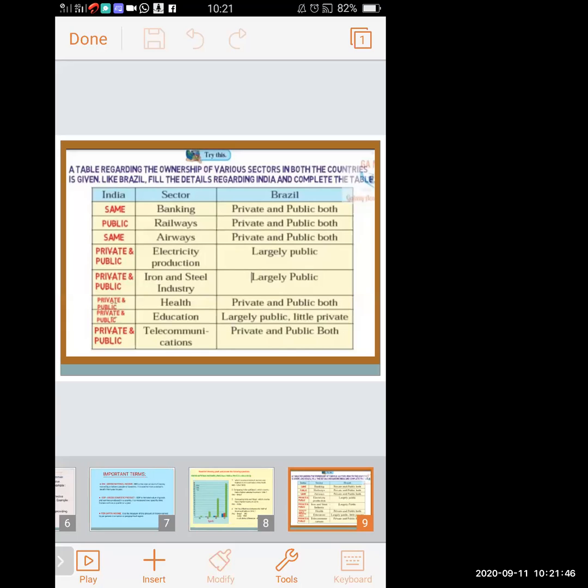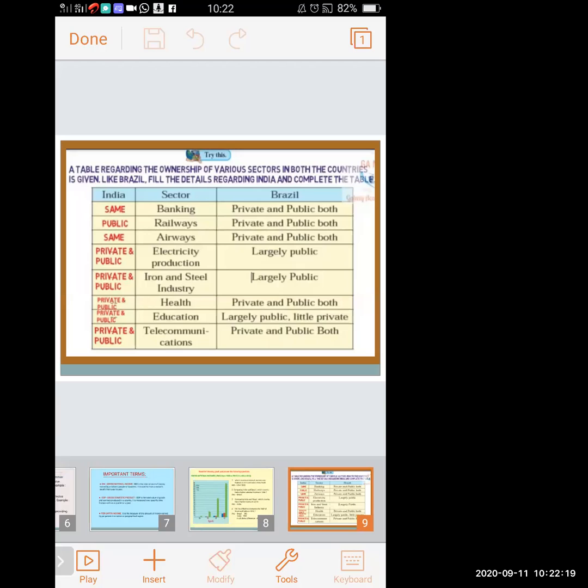Now education. Education in Brazil is largely public and little private. Mostly in Brazil, the schools or the colleges or the education is under the government, which is largely public, and very little of it is private. And in India also, it is private also and public also. But largely in Brazil, it is public. And in India, it comes in both private and public.